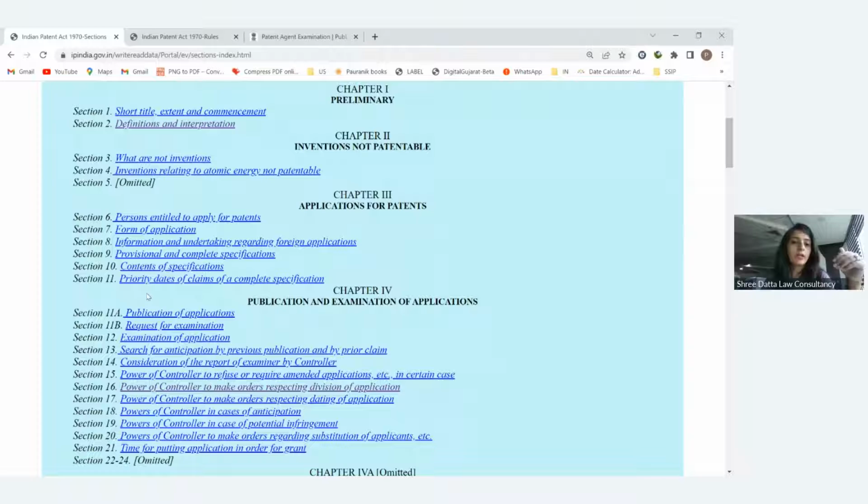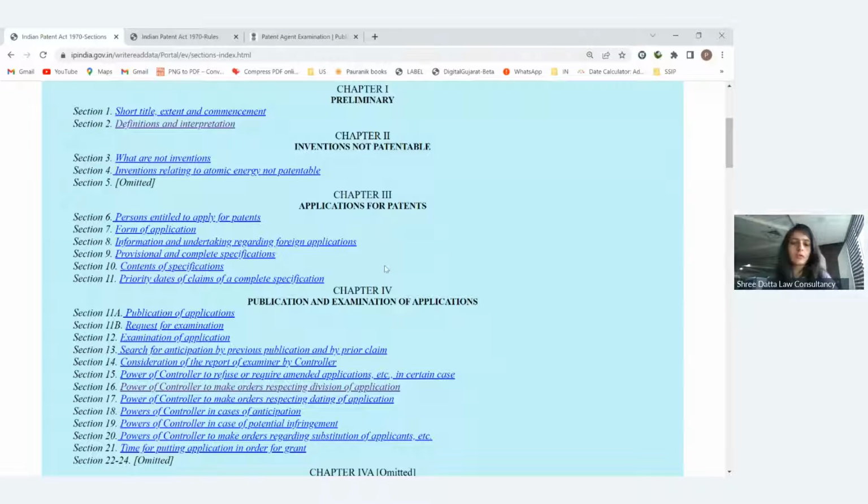Then in section 11, the priority dates of the claims of the complete specification. Generally, the priority date means the first date when you have applied for the patent application. So if you have applied in India, then your filing date and the priority date will be the same. But if someone comes to India from the PCT route or any other foreign country route, then their priority date will be the first date when they applied in their particular parent country. So in this section they have given details about the priority date that we will cover in detail.